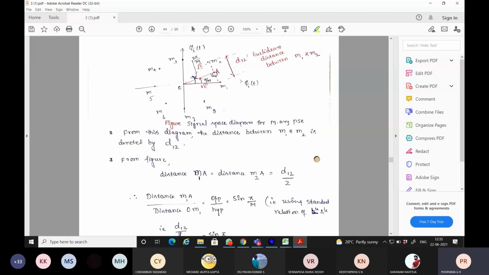It is equal to the distance between M2 and A. The Euclidean distance with respect to these two symbols and the point A is exactly equal to D12 by 2, meaning this distance is half between M1 to A and A to M2. So if you know the Euclidean distance, the distance between the right angles, you can directly calculate it.